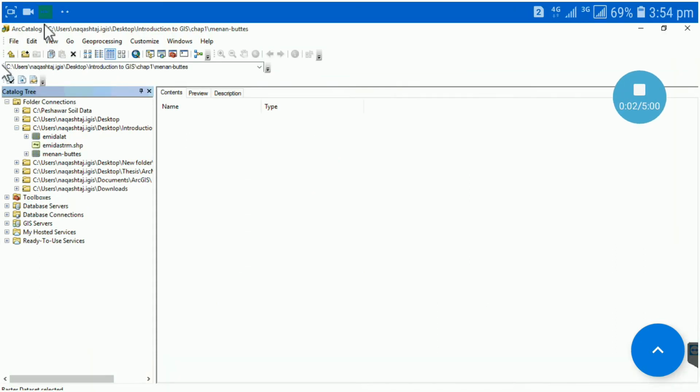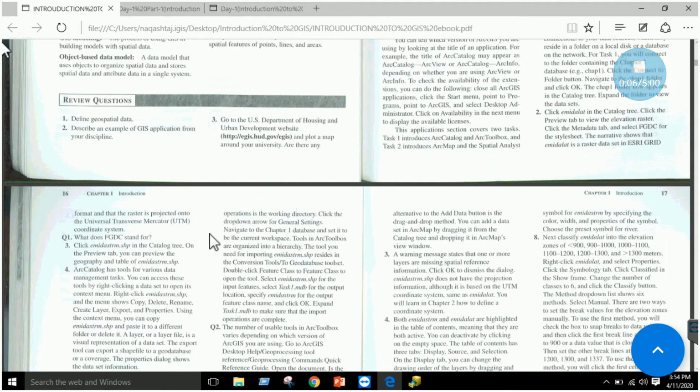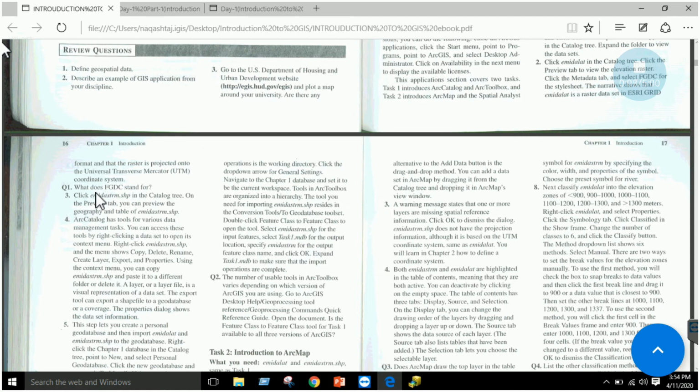Okay, once we have seen the metadata tab, right? Now the next thing, here you have a question: what does FGDC mean? That is Federal Geographic Data Committee.